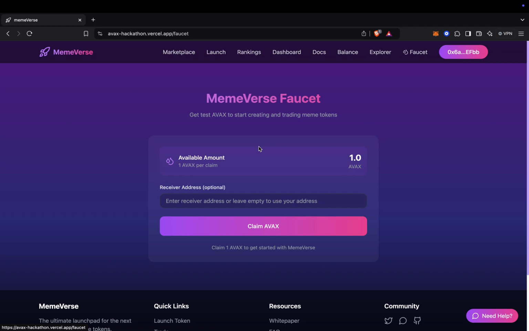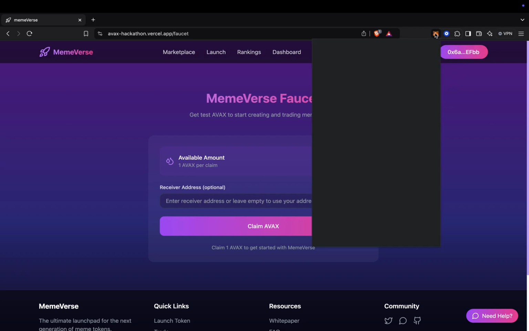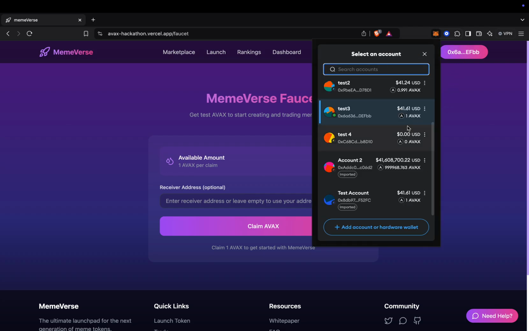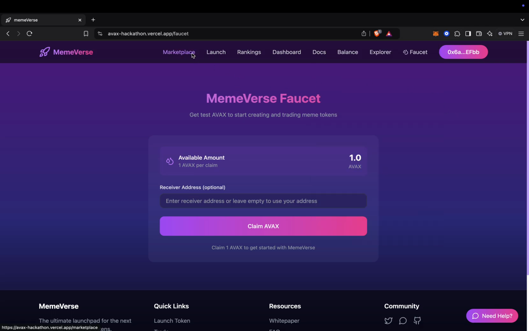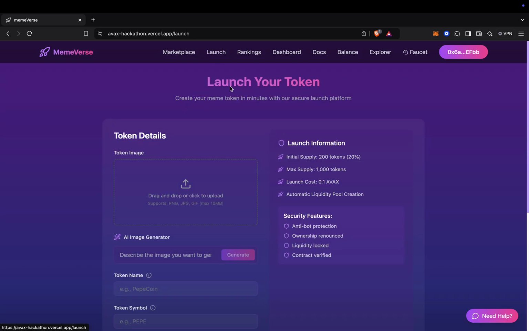Now we have our very own Memeverse faucet, which adds one AVAX per claim. Every 24 hours, you can only add one AVAX. Right now we have already added one AVAX, as you can see over here. One AVAX is already added to the test 3 account, which is approximately 41.61 USD.